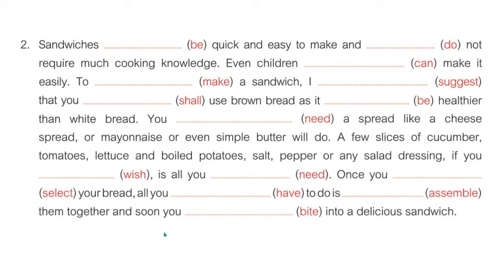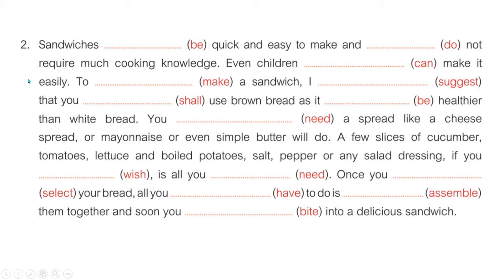Now the next passage: Sandwiches dash quick and easy to make, and dash not require much cooking knowledge. Even children dash make it easily. To dash a sandwich, I dash that you dash use brown bread as it dash healthier than white bread. You dash a spread like, okay, now what is this? We have come to know after reading only this much that this is showing the process, or here we are telling something about sandwiches, how we can make them. So this is telling us about some fact, or truth.